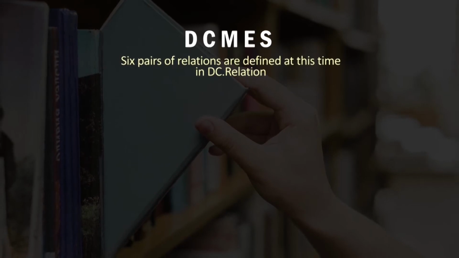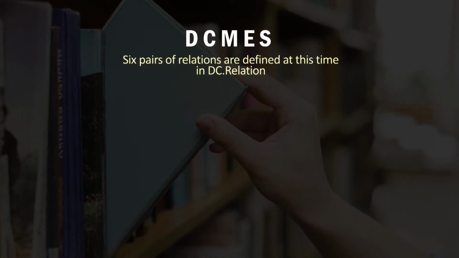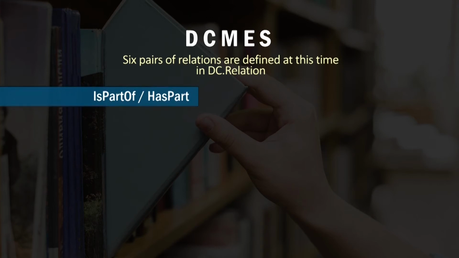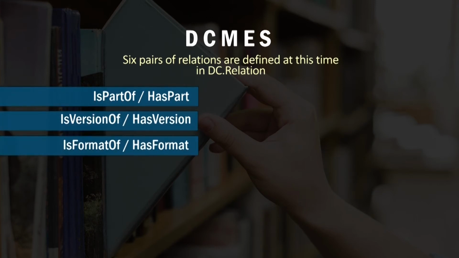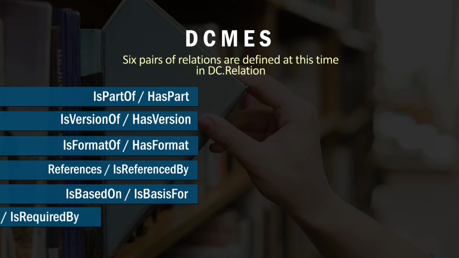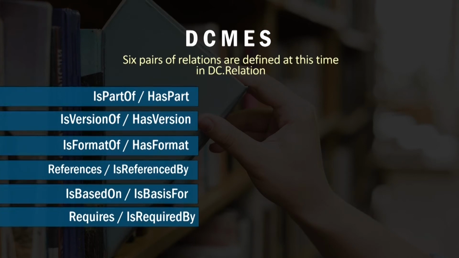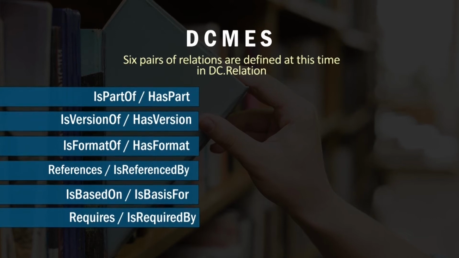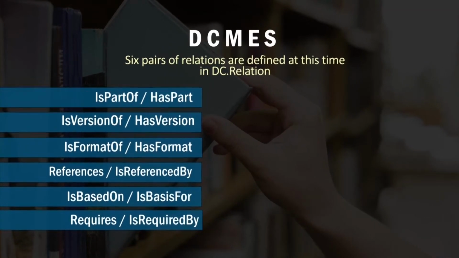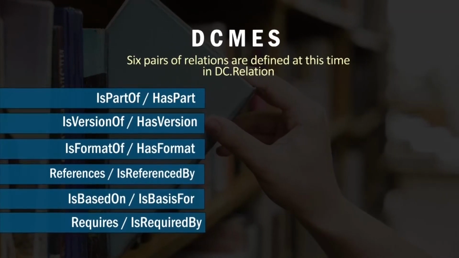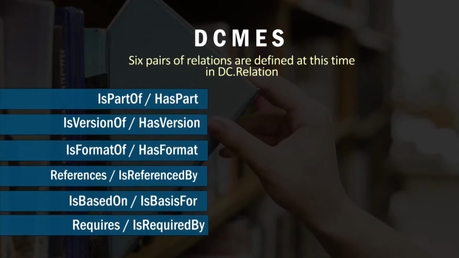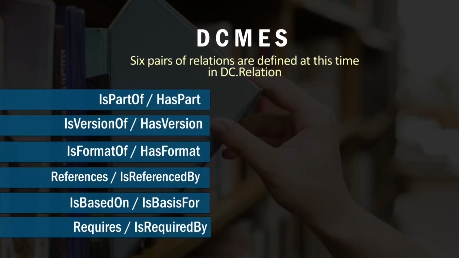So these 6 pairs of bidirectional relationships, you can read here: is part of, has part, is version of, has version. So these 2 different entities can be related in both ways. Entity A is part of entity B. Similarly, you can view that entity B has part in entity A. So this is called bidirectional relationship, and all bibliographic relationships are bidirectional in nature.